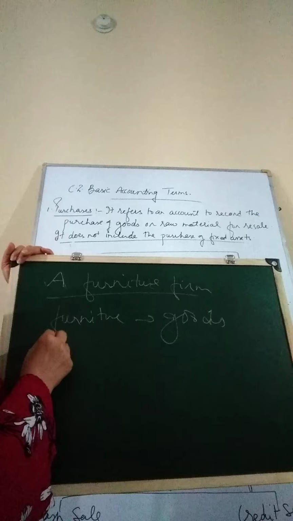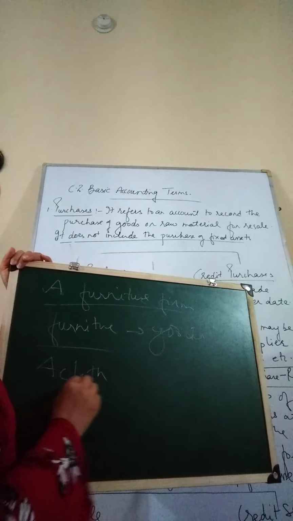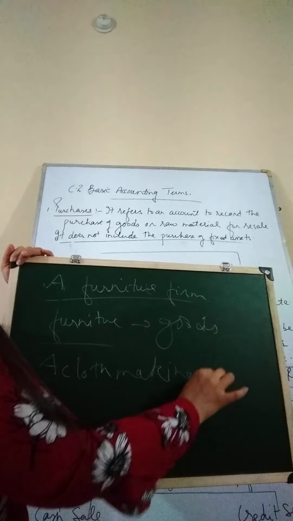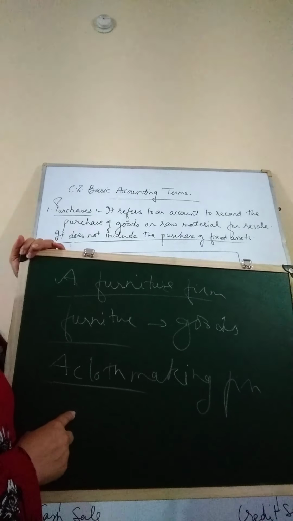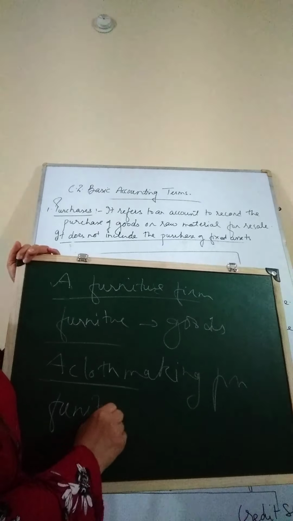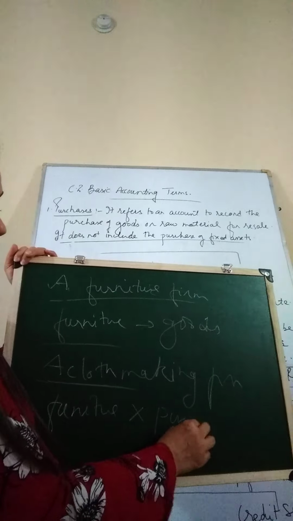But if a firm is a cloth manufacturing firm, a cloth making firm, and it purchases furniture, then it will not be considered as purchases.